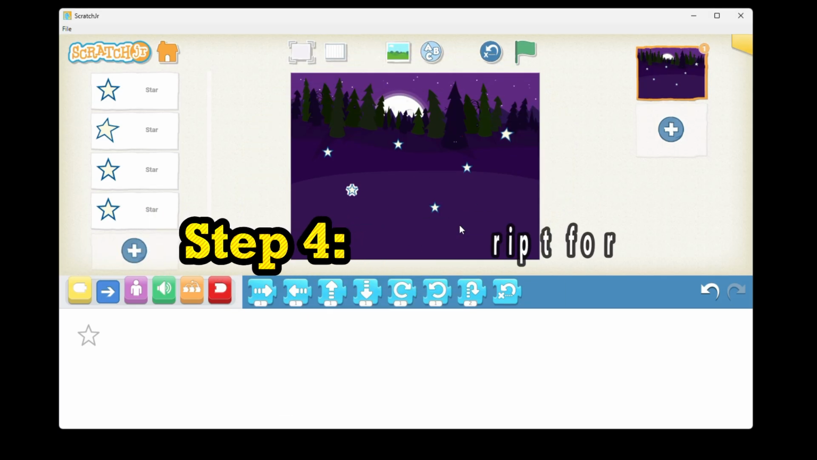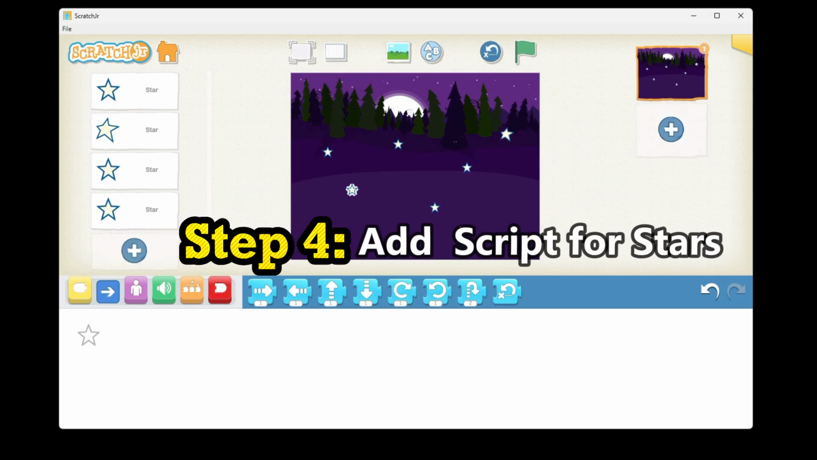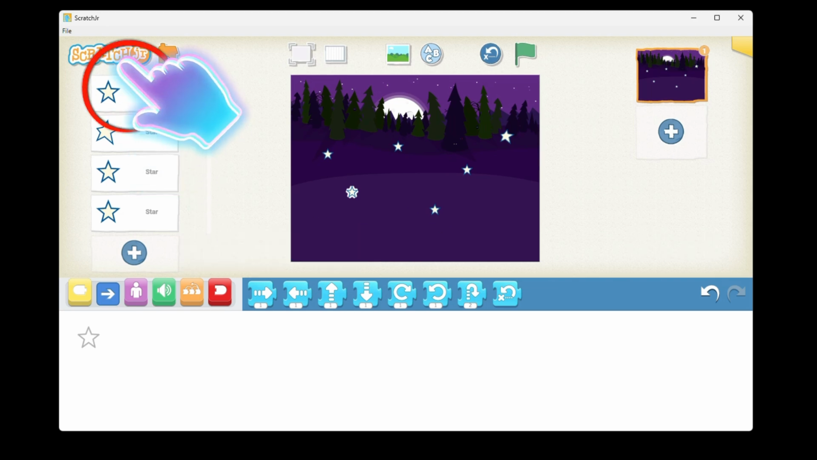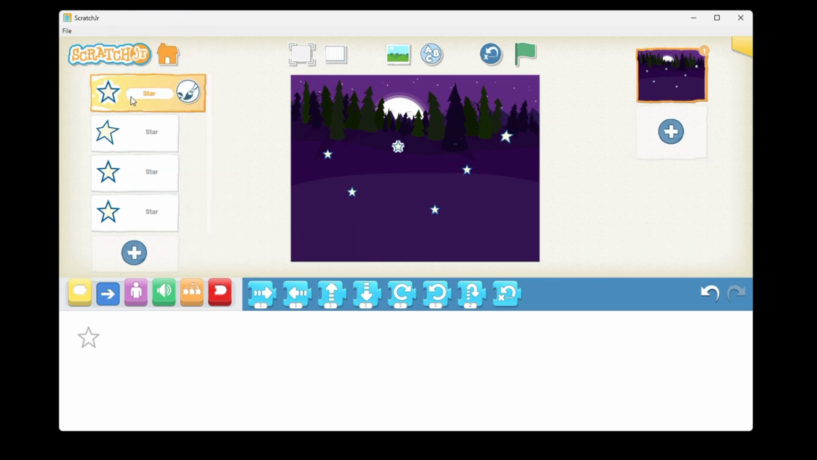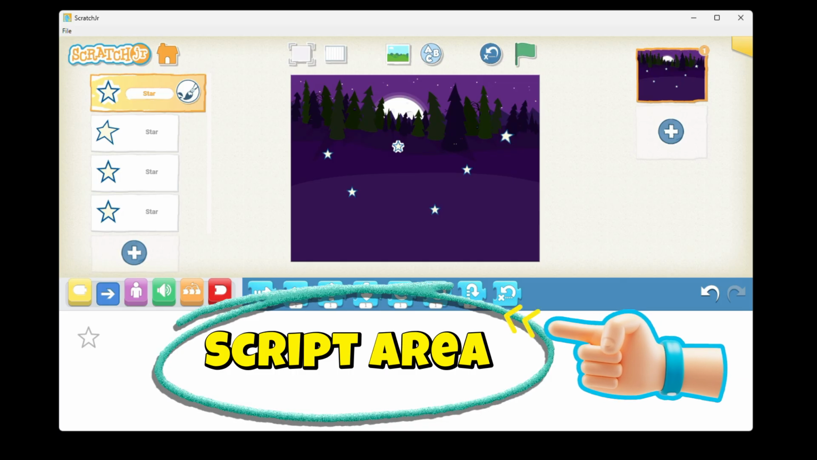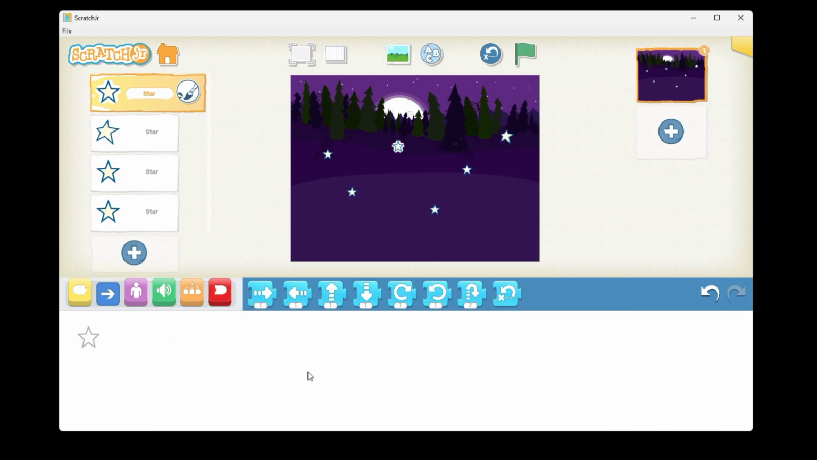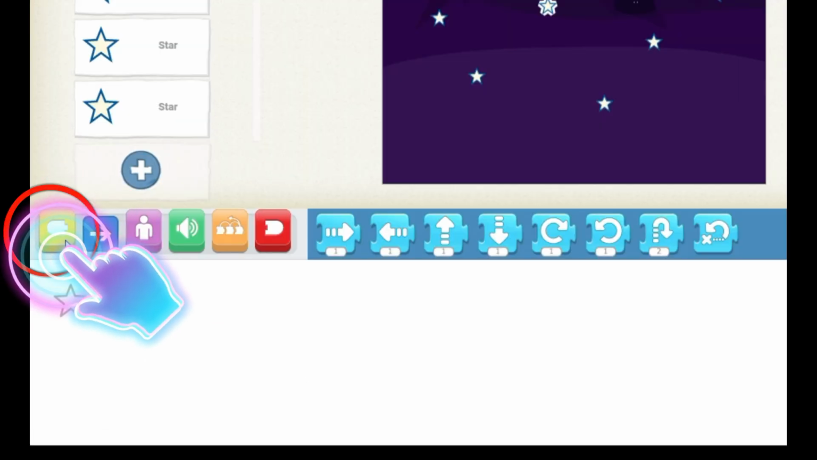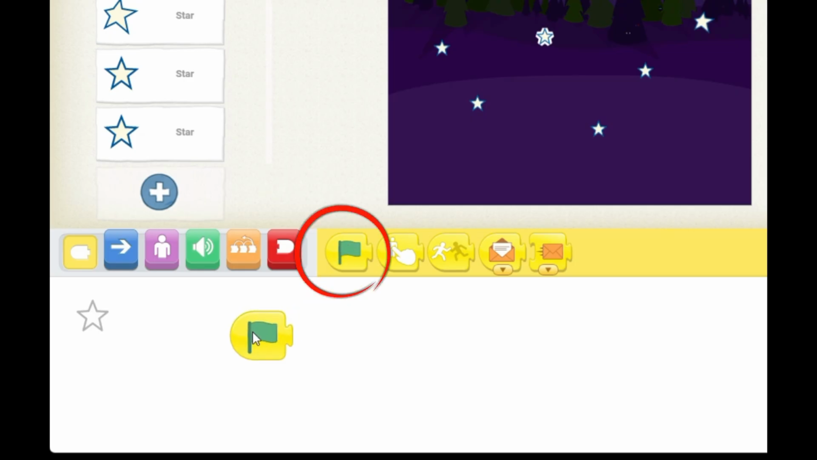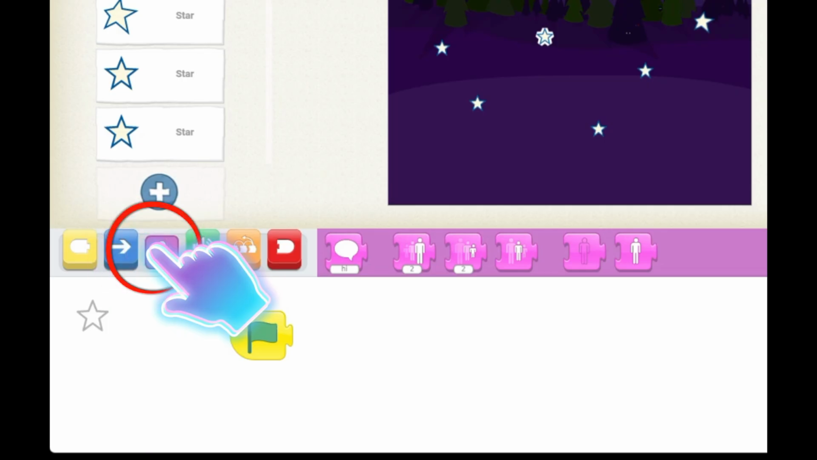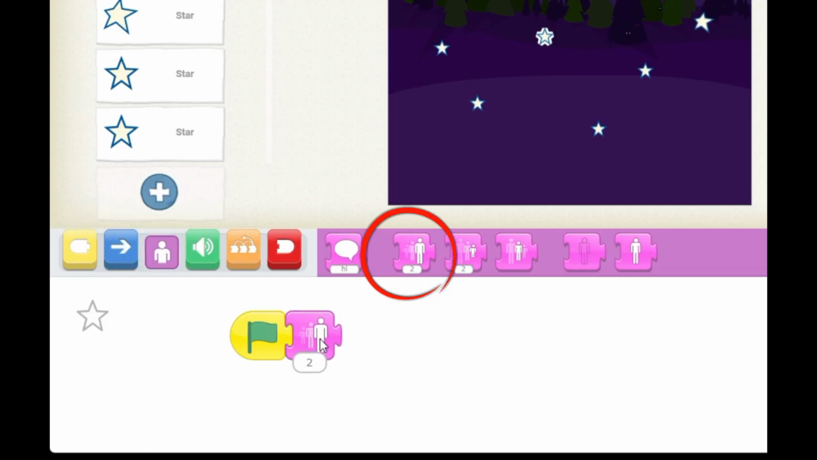Now our fourth step is you have to add a script for each and every star. Then you have to select the first star first. Then you have to put the script here in the script area. Go to the triggering block category. Then take the green flag. Then after that go to the look block: grow in size, then shrink in size.